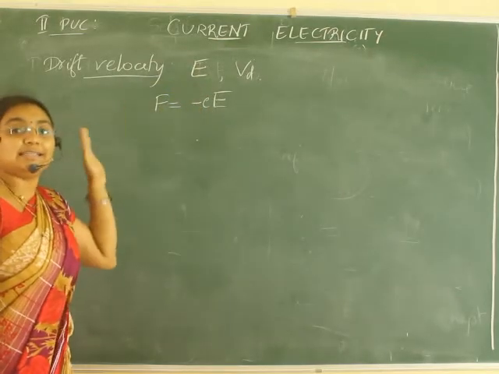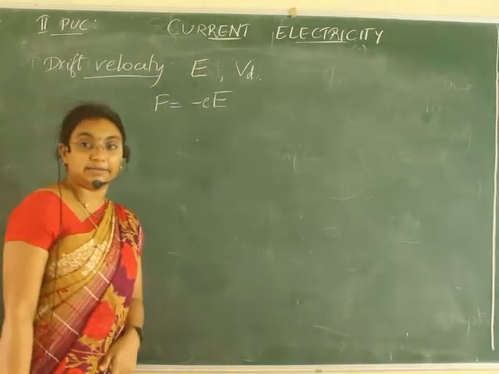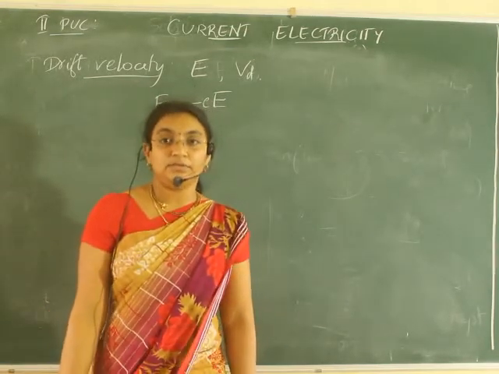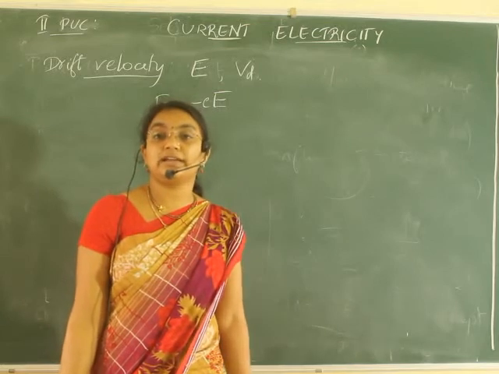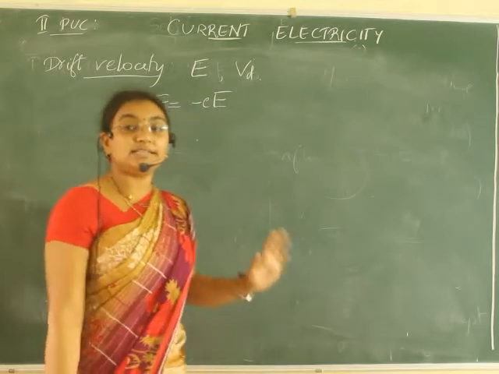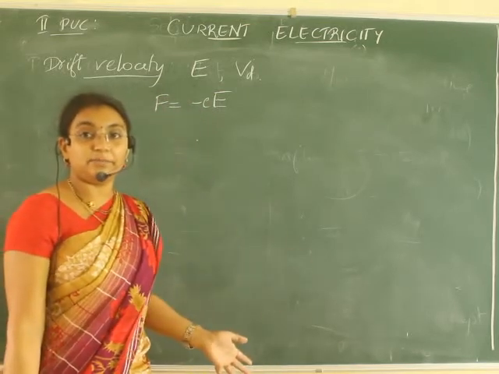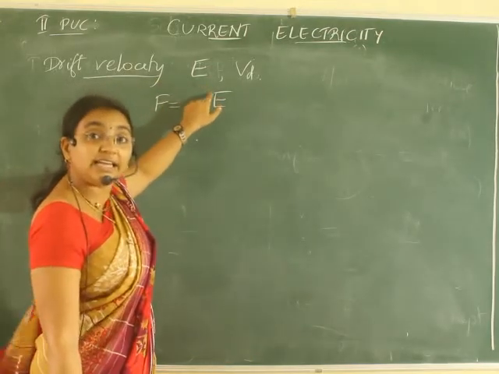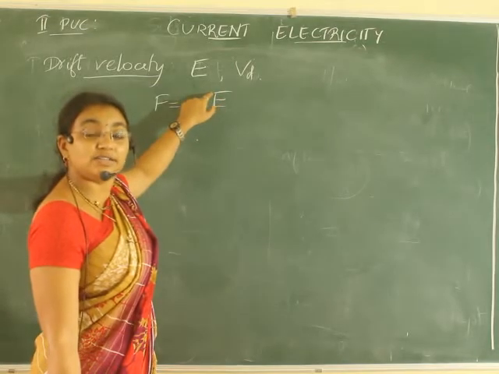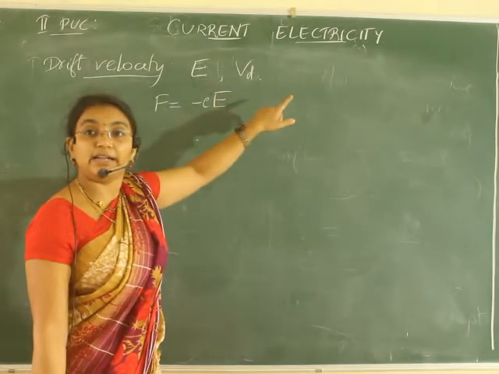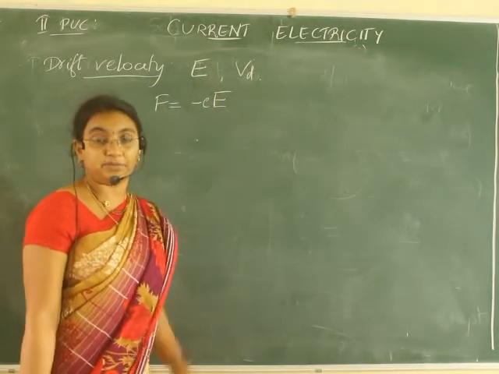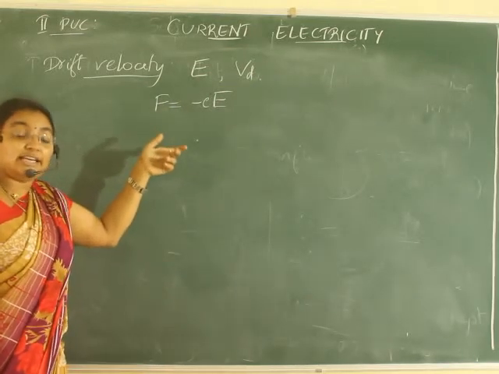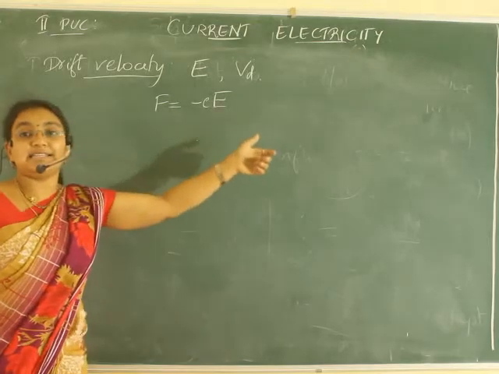Let us consider a conductor having a large number of free electrons in it. These free electrons are moving randomly since there is no external electric field. Okay. When an external electric field E is present, the electrons will be drifted in one particular direction with the velocity Vd. Okay. The force on the electron is F = -eE.